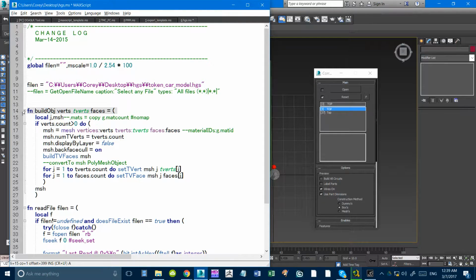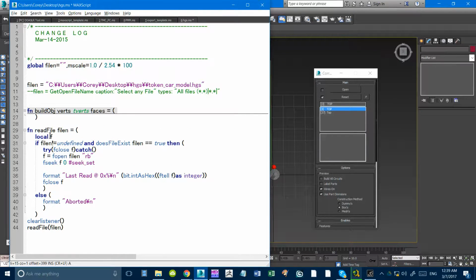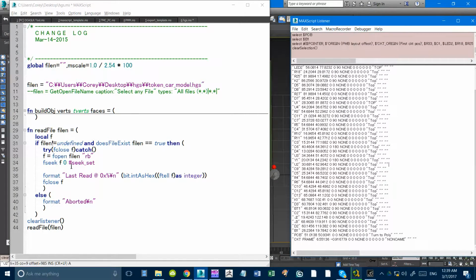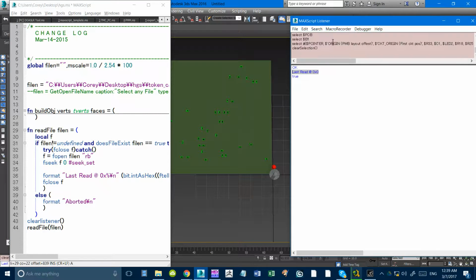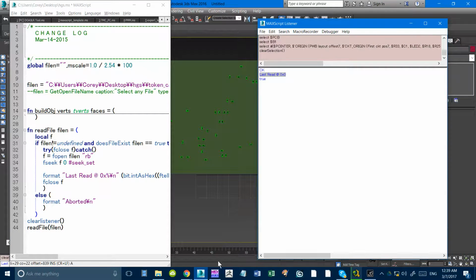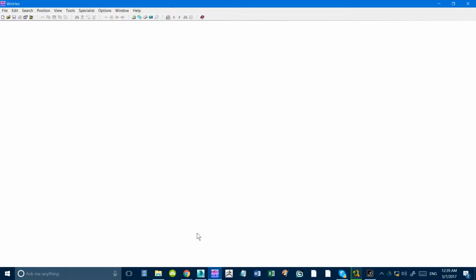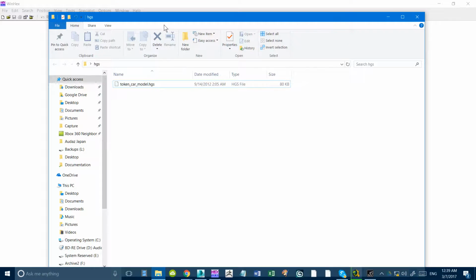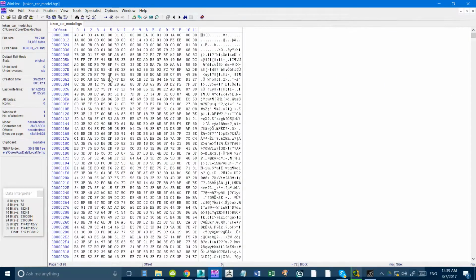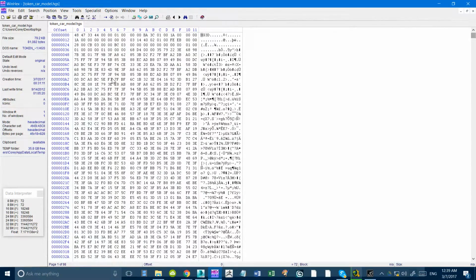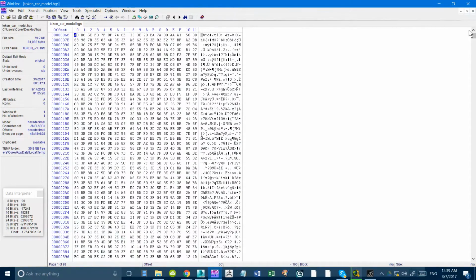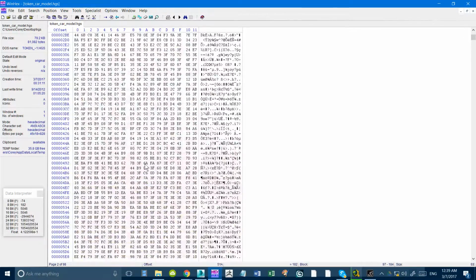Okay, so I have a build function. We're going to skip that for now. This is our read function. I keep saying operation, I mean function. So we're going to read the file, and that's pretty much it. This is just basically going to tell me if it read, and so we got, it read the file, so that's good. Tells me that I typed in the right file, which is nice. I'm going to put this into the hex editor, and what we got going on here is, okay, what is this? It looks like it's compressed or something.